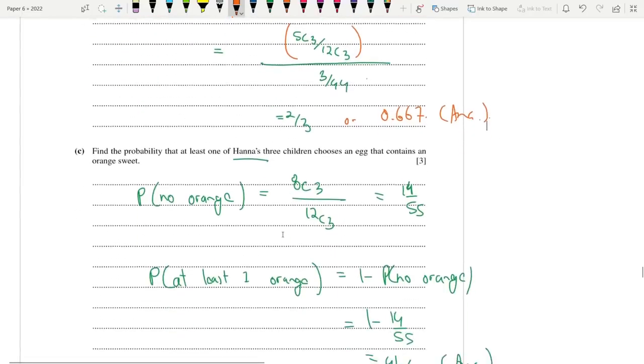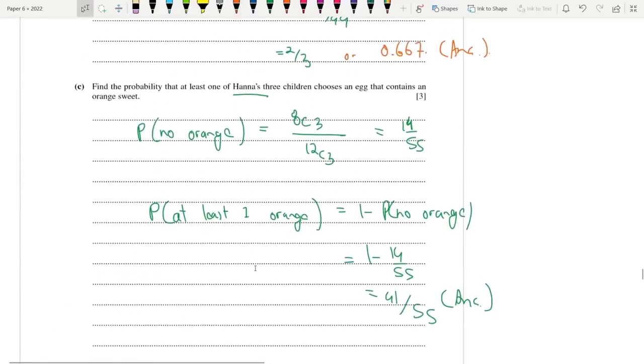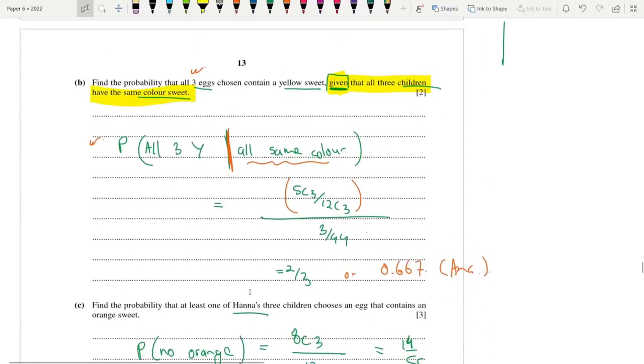Last one. Find the probability that at least one of Hannah's 3 children chooses an egg that contains an orange sweet. So guys, to do this, the easiest approach is to go for a selection where Hannah's children do not pick orange eggs.